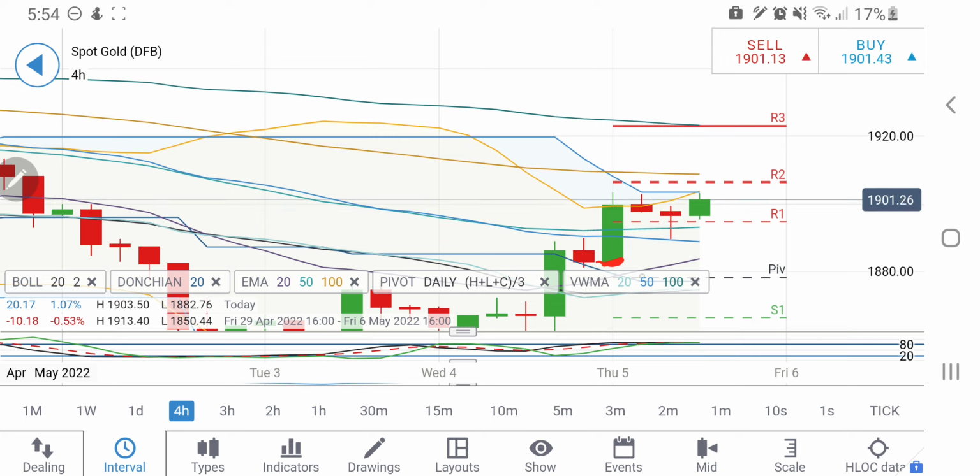See, 1882 to 1895 levels, almost a $13 move. And if you count a $13 to $15 move from 1895, you can expect at least it might try to go towards 1908 and 1912 levels. Possibly, in fact, it may try to come back till this resistance zone, that is 1922.